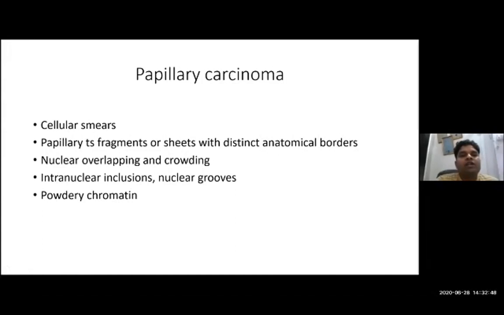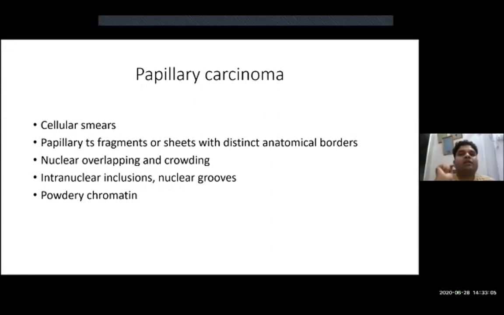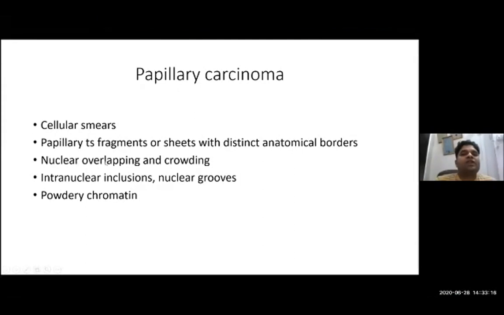Along with that, you will get nuclear overlapping and crowding. Till now, whatever we have discussed, whether it was colloid goiter or autoimmune thyroiditis, in all those lesions we got monolayered sheets of follicular epithelial cells. But here in malignancy, in papillary carcinoma, we are getting nuclear overlapping with nuclear crowding, and some peculiar or specific characters of papillary carcinoma, and those are intranuclear inclusions and nuclear grooves with powdery chromatin material.